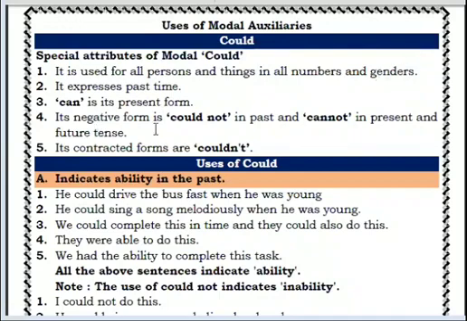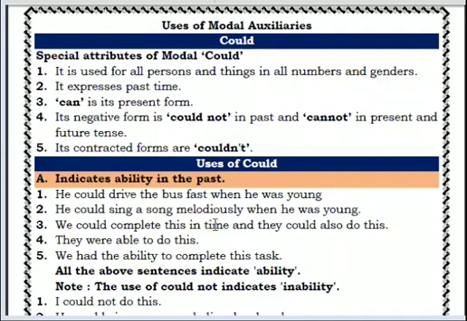Next is its negative form. It is "could not" in the past and "cannot" in the present and future tense. In two different tenses, present and future. And its contracted form is "couldn't". How do we speak it? Couldn't. These were the attributes of could.